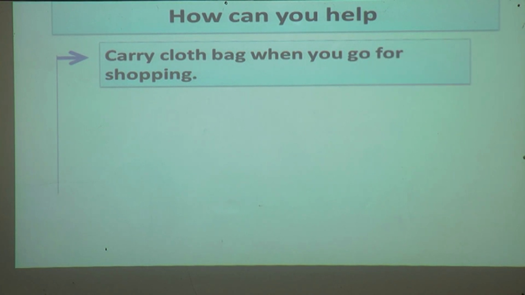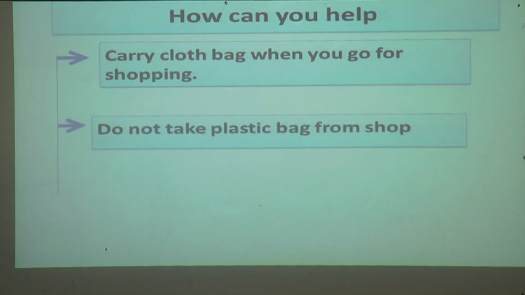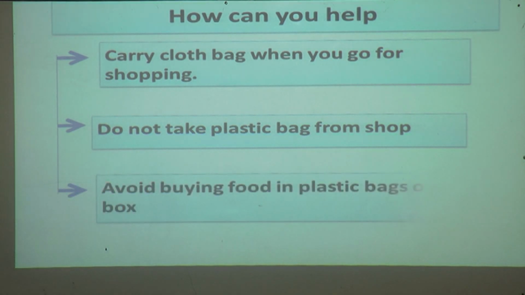Carry a cloth bag when you go for shopping. Do not take a plastic bag from a shop. Avoid buying food in a plastic bag or box. Whenever you go out, you have to carry the cloth bag with you.